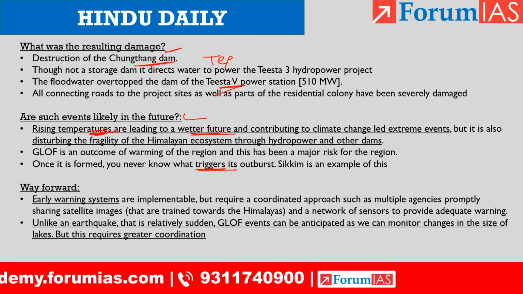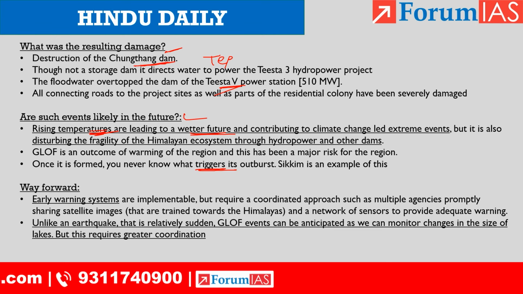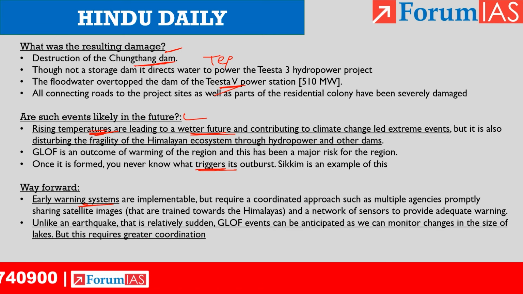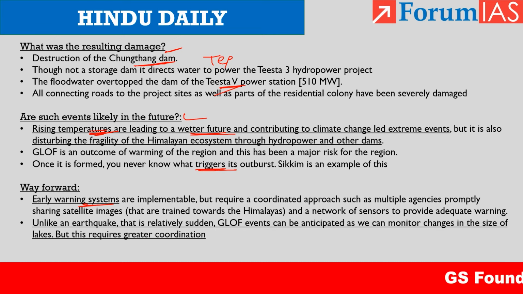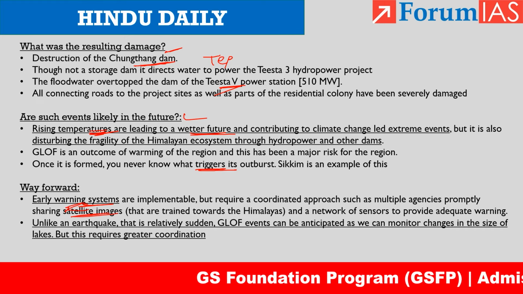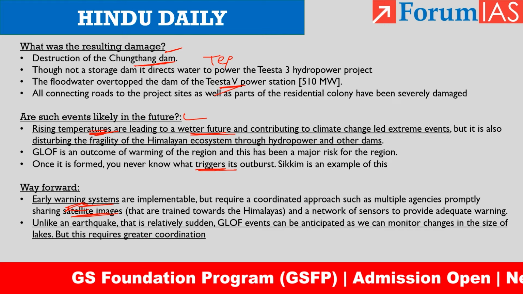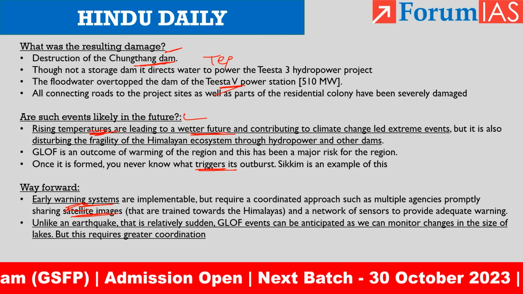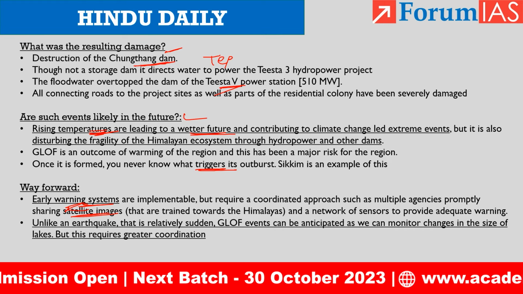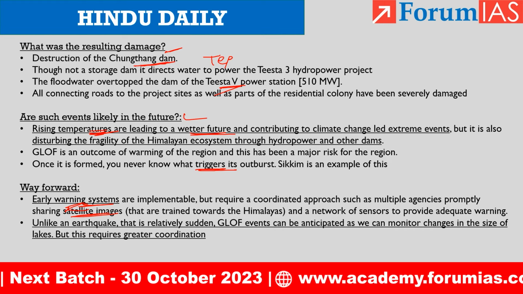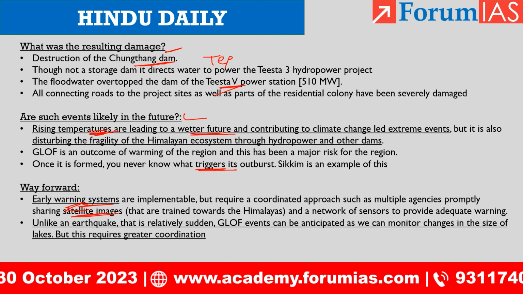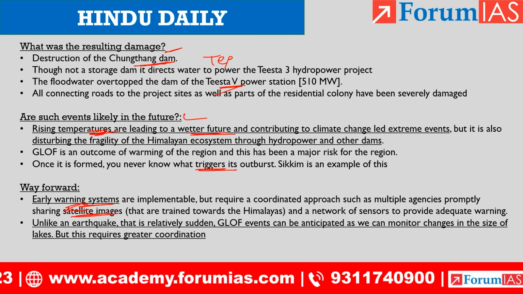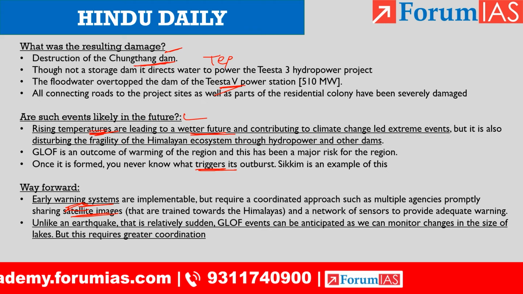So what can be a way forward? The way forward is implementing early warning systems, but it requires coordination from many sectors. If there is sharing of satellite images, then this early warning system is possible, because this glacial lake outburst flood is caused mainly due to overflowing of the glacial lakes. Earthquakes cannot be detected as easily, but we can monitor the water level in these lakes. We can be prepared if there is a probability of flooding occurring.